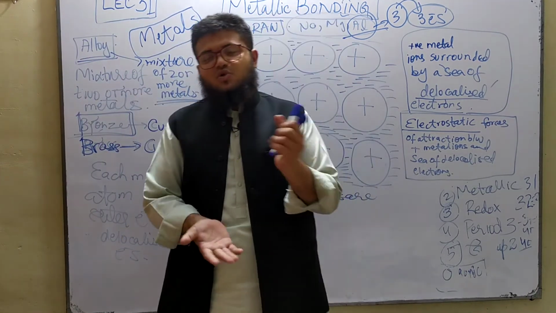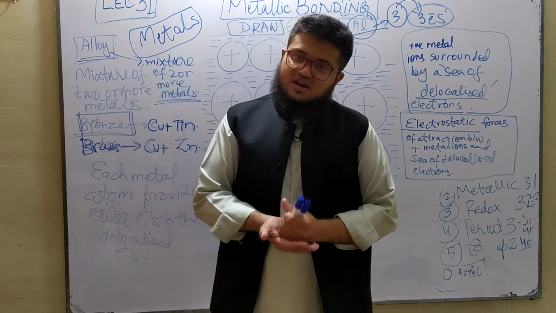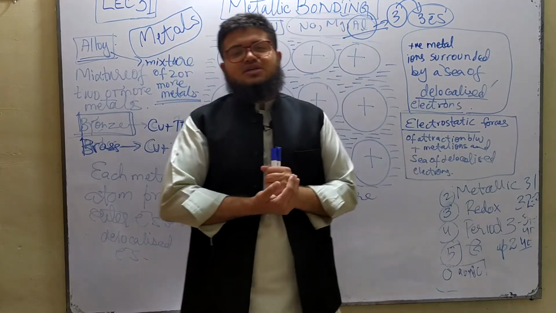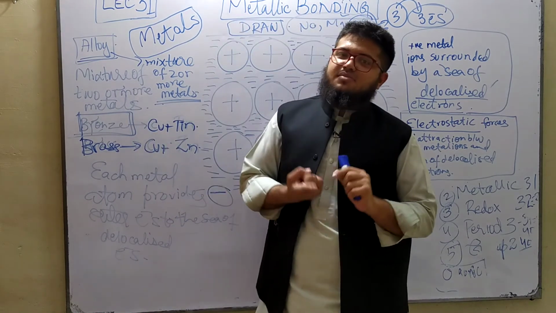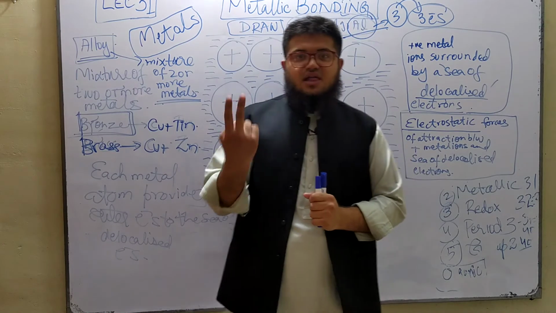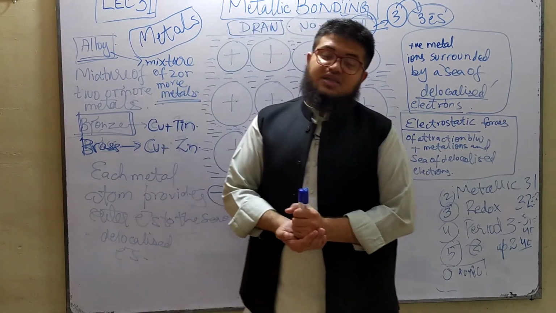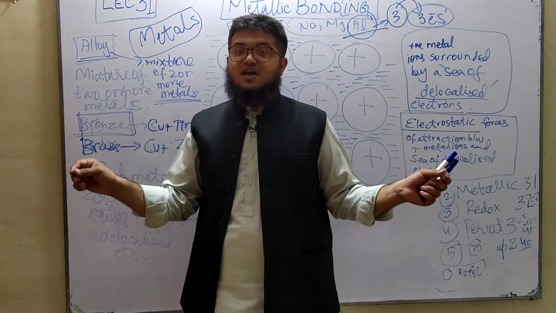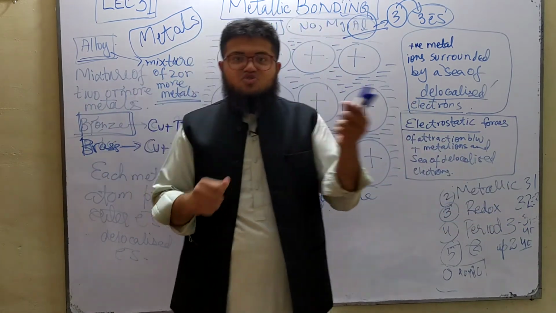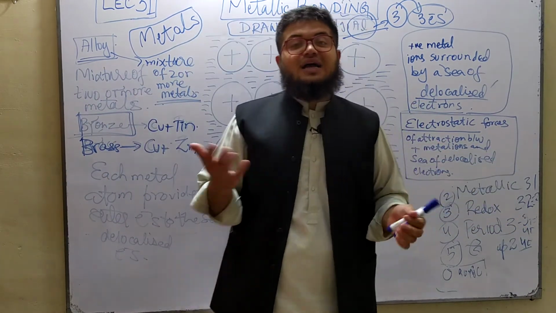Okay, so a basic question from your O levels, but I'll still revise it. Okay, so metals are malleable. What does malleable mean? Malleable means they can change shape without breaking. Metals are ductile. What does ductile mean? Ductile means they can be drawn into thin wires. Okay, you can see wires of metals, right? So yes, they can be drawn into wires, so therefore they are called ductile.